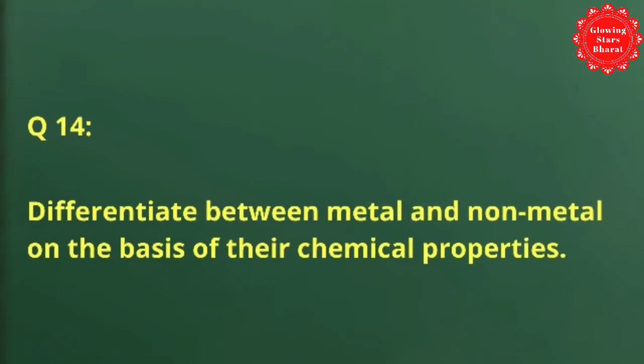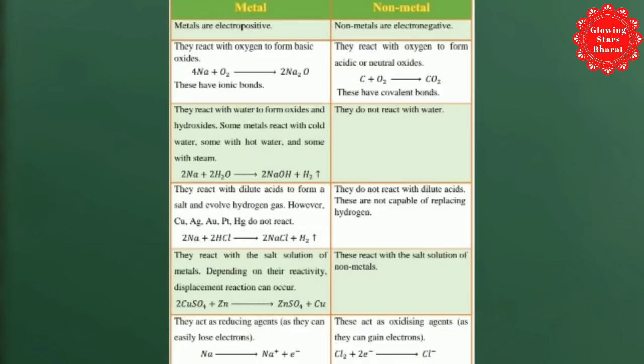Question number 14: differentiate between metal and non-metal on the basis of their chemical properties. So friends, see the answer of this question. Difference between metal and non-metal. Metals are electropositive and non-metals are electronegative. Metals react with oxygen to form basic oxides, and non-metals react with oxygen to form acidic and neutral oxides. Metals react with water to form oxides and hydroxides. Some metals react with cold water, some with hot water, and some with steam. And non-metals do not react with water.